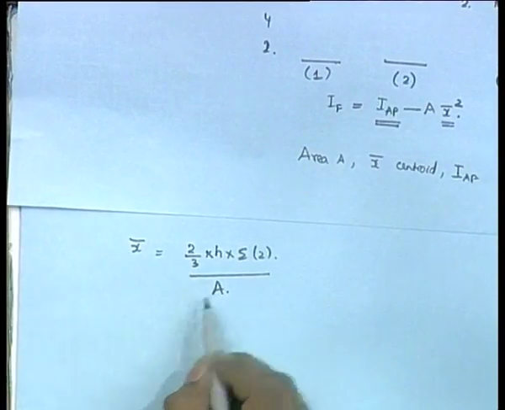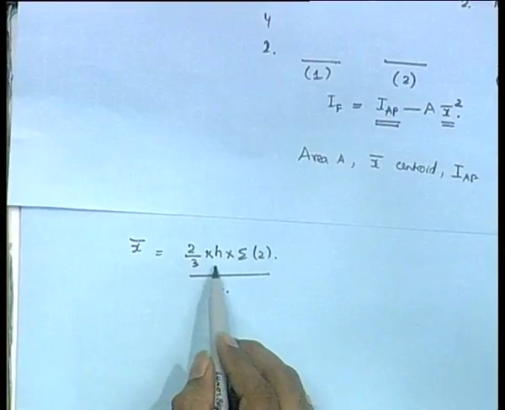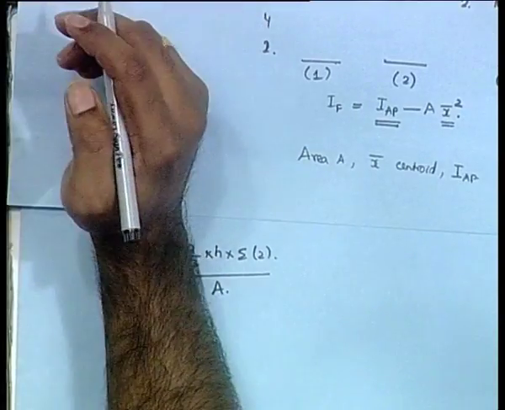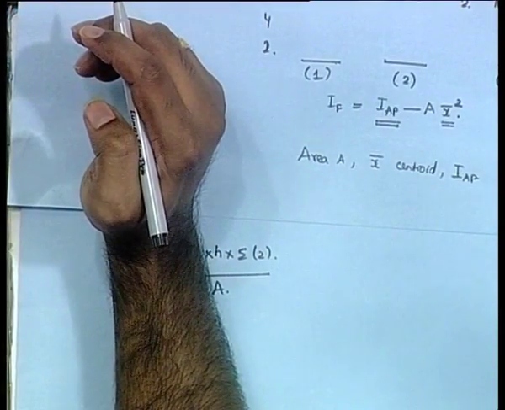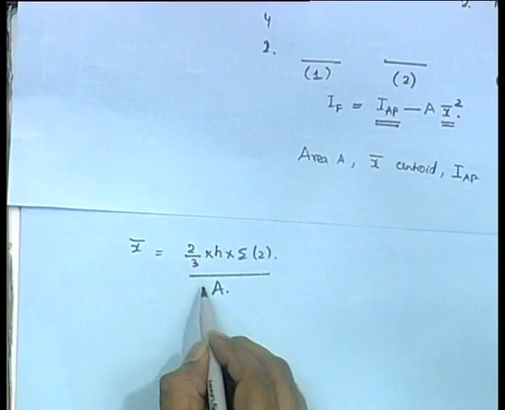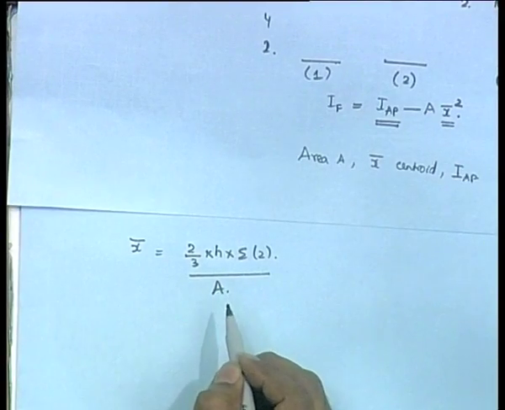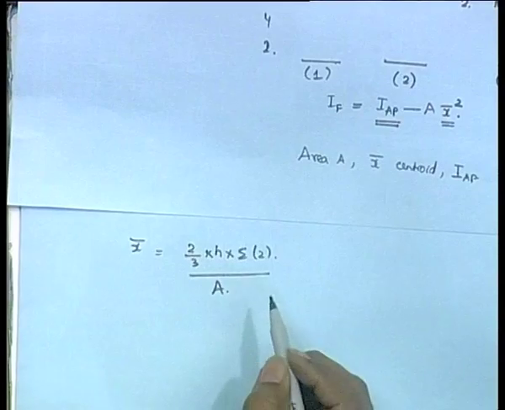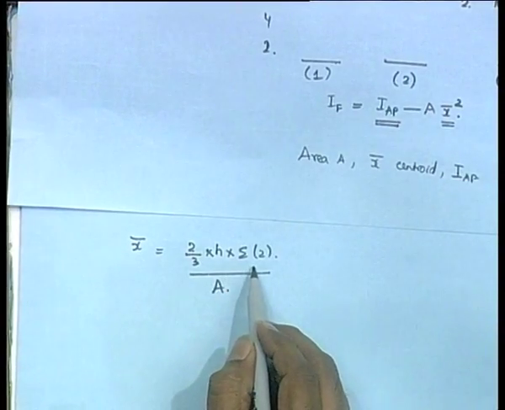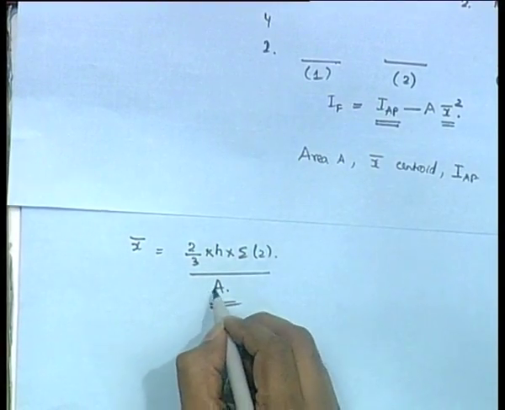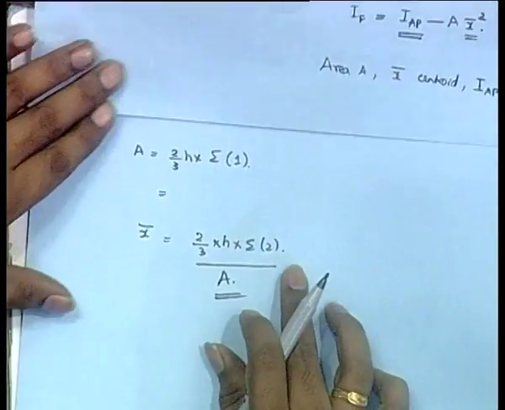What they have is 2 by 3 h, I think it is a mistake, because they do not have 2 by 3 h here, they just have Simpson, function of moment; even dimensionally it won't be correct. H function of area, so it's correct. No, this is correct, okay, that is correct. So it should be A only, it means in the previous section we have actually found the area.